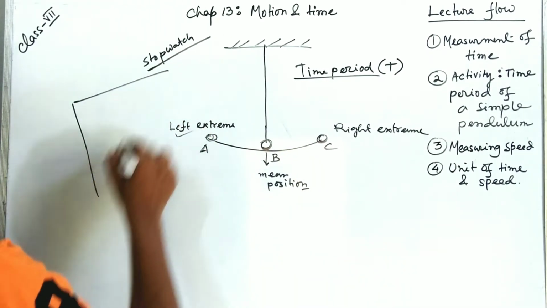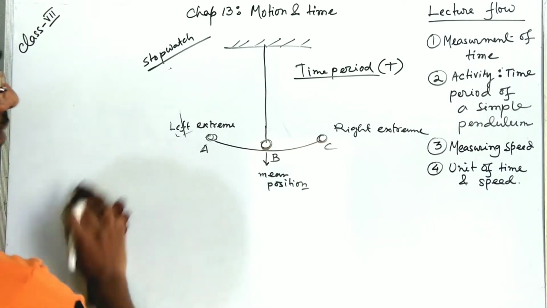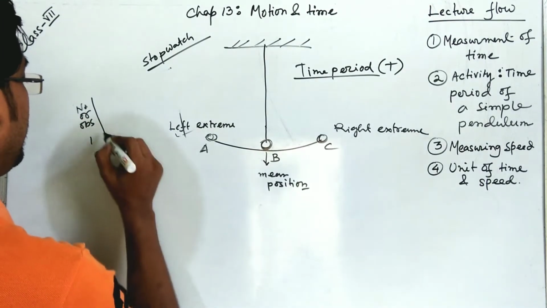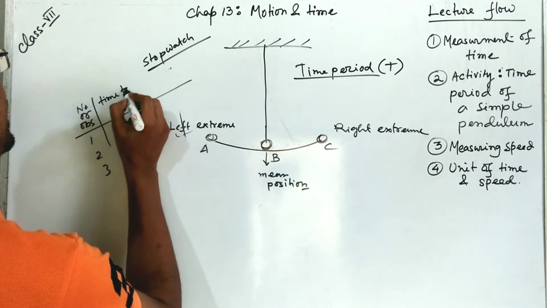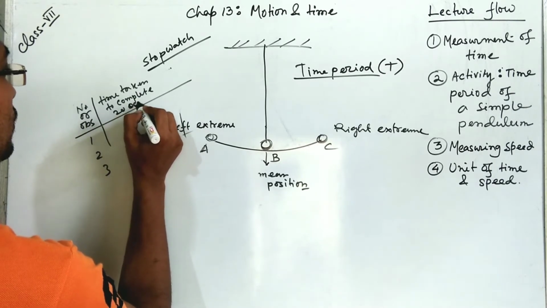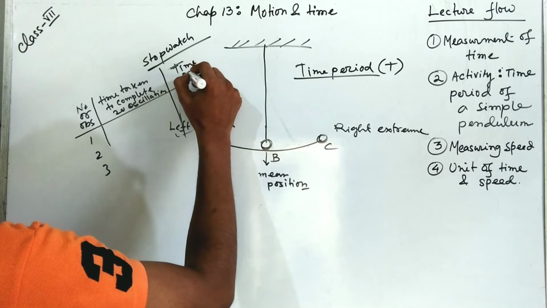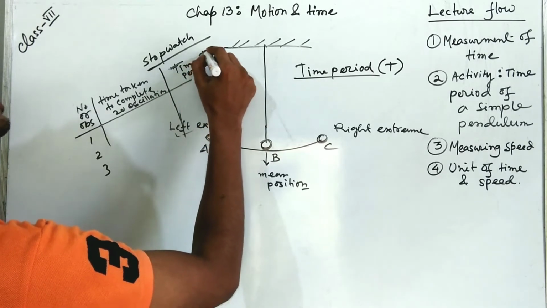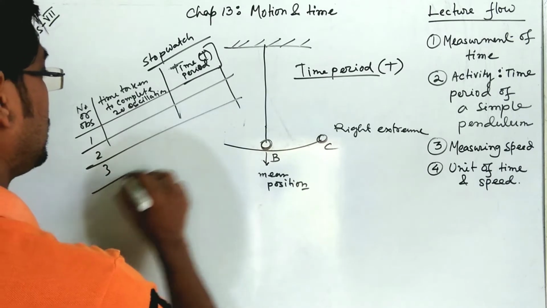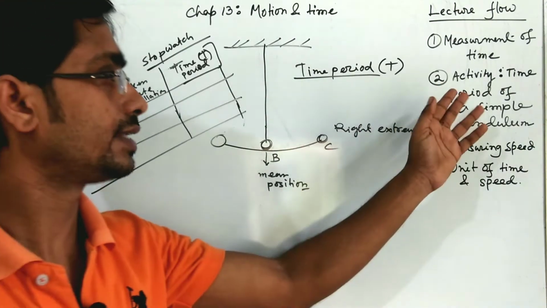What is the table? Number of observations 1, 2, 3, time taken to complete 20 oscillations, and time period, that is capital T. So this is 1, this is 2, this is 3. Now suppose we are executing this activity.